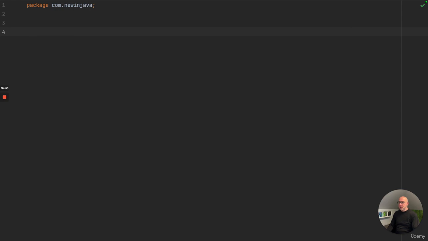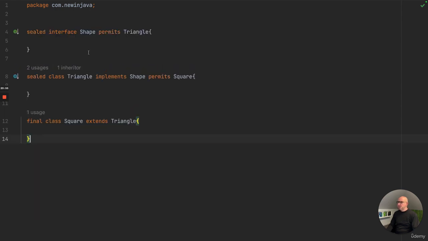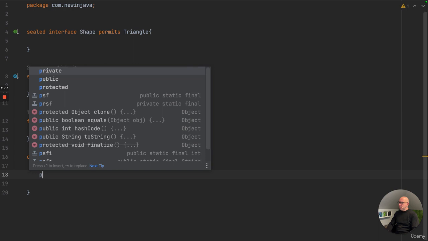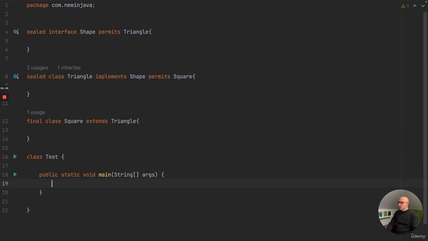Let's go back to our code block, and we have a sealed interface Shape, permits Triangle. Then we have a sealed class Triangle, which implements Shape, and then we have a final class Square, which extends from the Triangle. And let's write a simple test in a specific main method right here.